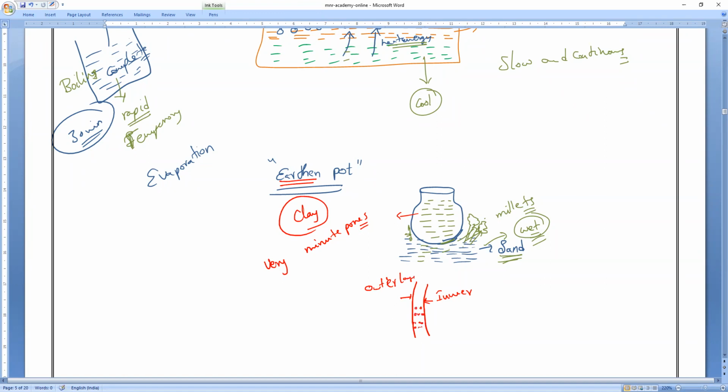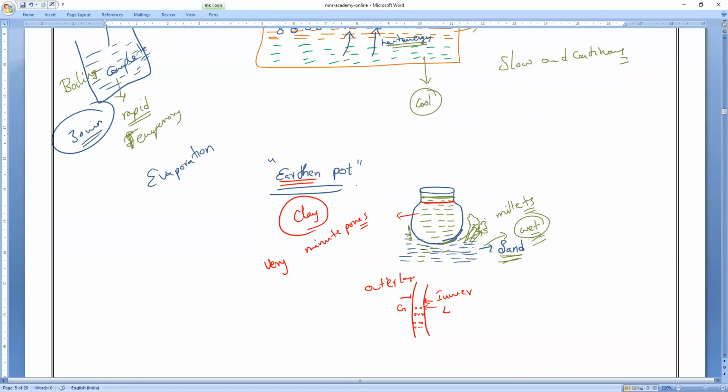Now it has very small minute pores. All of you remember that liquid water can be converted into gas. Sir, how will it convert? You can buy a pot somewhere in our surroundings, ask your parents to buy. Keep water in a pot up to a certain measurement. Suppose at night when you are sleeping you pour the water up to here. By morning, you check it, the water level will definitely be reduced by some amount.